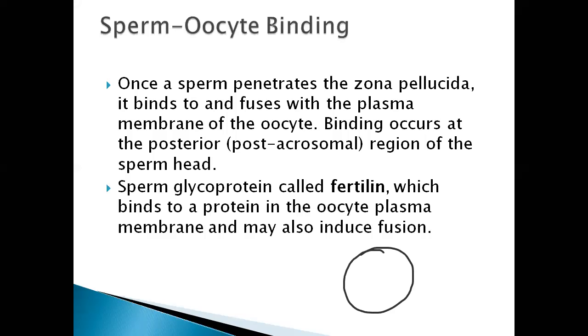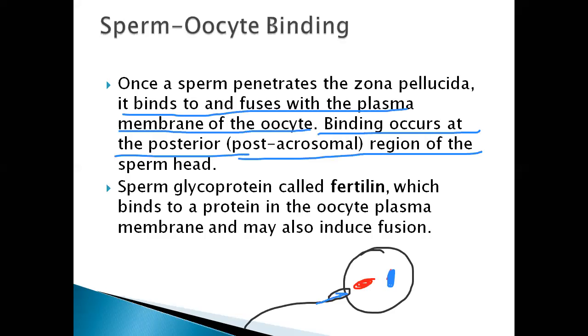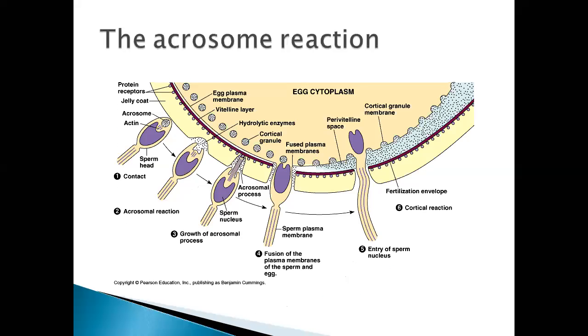Then sperm-oocyte binding. Once a sperm penetrates the zona pellucida, that's over. Once a sperm penetrates the zona pellucida and releases the contents of the male pronucleus inside into the secondary oocyte, this is their own nuclei. Okay, let me change the color for their nuclei, the female secondary oocyte nuclei. Once that has happened, it binds to and fuses with the plasma membrane of the oocyte, and binding occurs at the posterior or post-acrosomal region of the sperm head. That post-acrosomal region of the sperm head I have to show you. So this is the post-acrosomal region. So that description for the diagram is given, that's all.